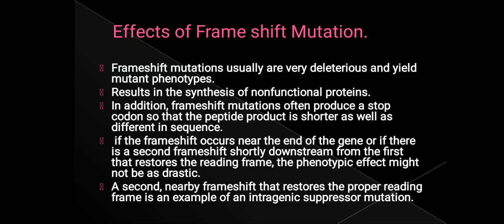If the frame shift mutation occurs near the end of the gene, or if there is a second frame shift downstream from the first, that will restore the reading frame.